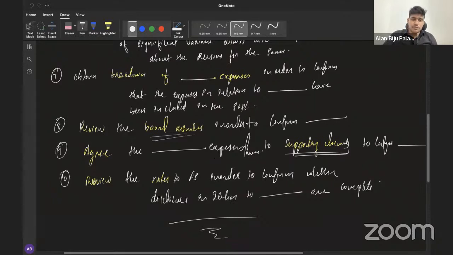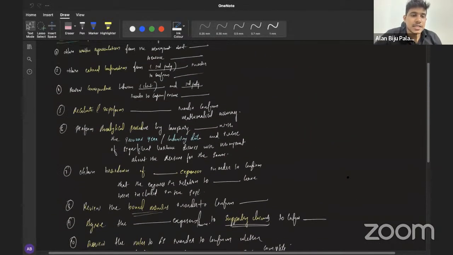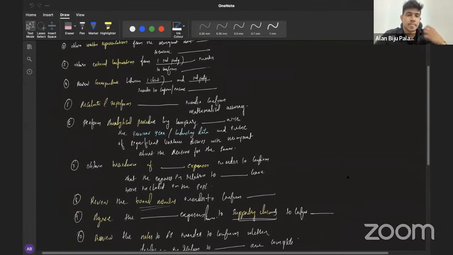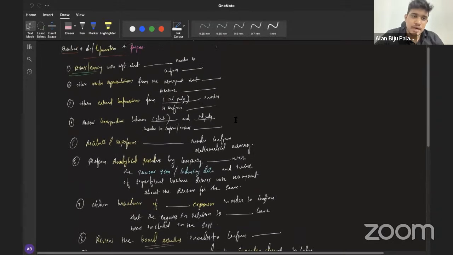Then we can review notes to financial statements in order to confirm whether the disclosures in relation to the redundancy provision are complete, disclosures in relation to the bank balance are complete, disclosures in relation to the depreciation are complete. Whatever may be the case, you can use it accordingly. In this case, you can mention that disclosures in relation to the redundancy are complete. Clear? Okay. So these are the set of points that you need to keep in mind. And by using this set of points, you can write any substantive which might be asked in your exam.